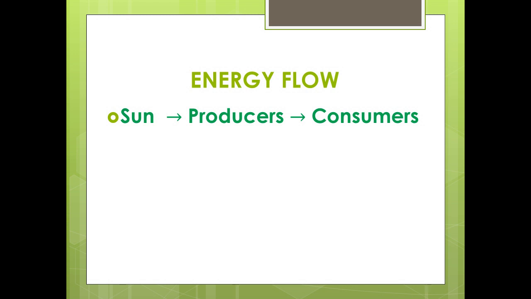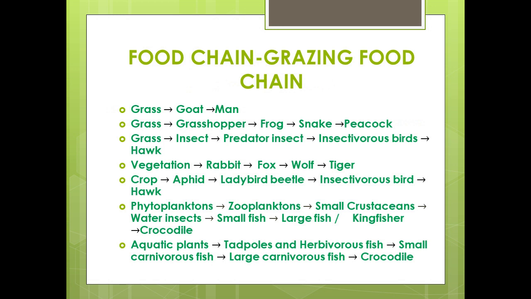The rest is used up by the plants for their respiration and other life-supporting activities. Green plants in an ecosystem are called producers. The flow of energy is from the sun to the producers to the consumers, and it is unidirectional. Now, how does this energy flow in an ecosystem? Let us look at food chains.